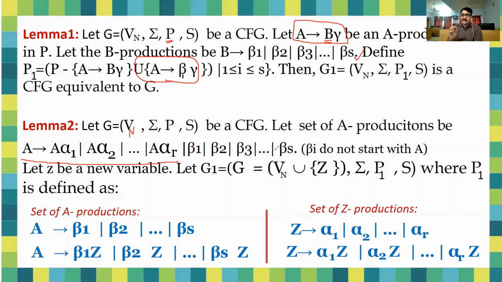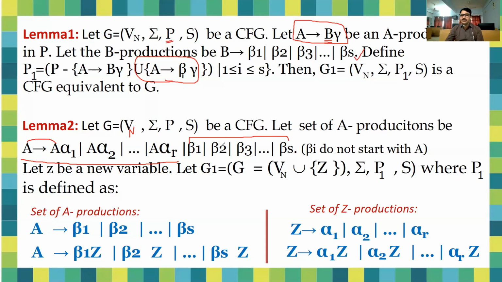Clear? So in this situation, the important point is that beta 1 should not start with A, meaning it will not start with that variable. So in this case, you can see this is the problem of left recursion, that A to A alpha. But here this is free from the left recursion problem. So how can we overcome the problem of left recursion? We can write the productions that are free from left recursion.